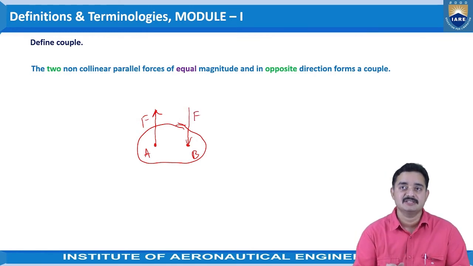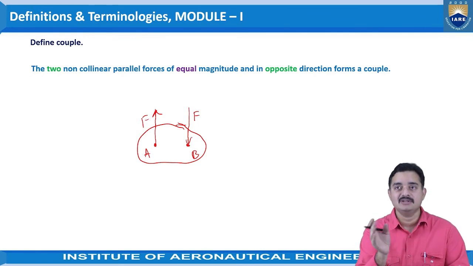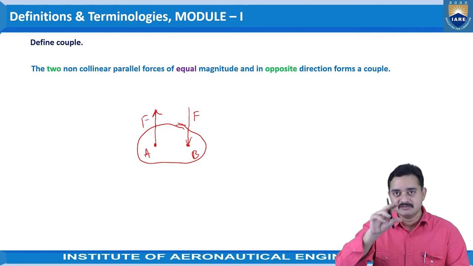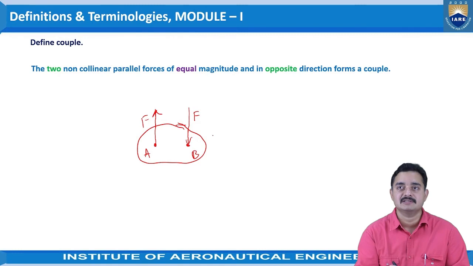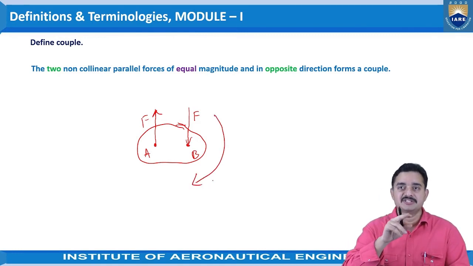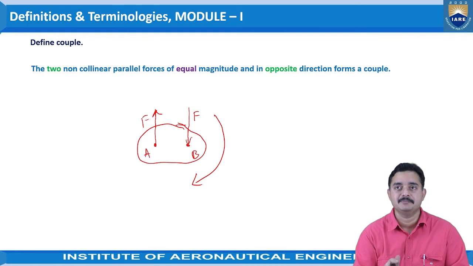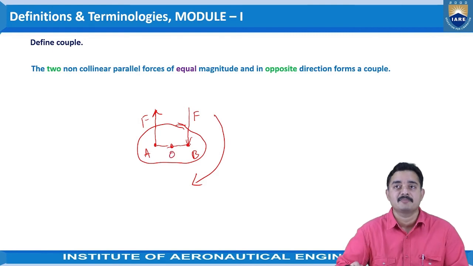So here, as you can see, because of the same force being applied at two different points in the opposite direction, what will we observe? We will observe a rotational movement, a clockwise rotation. This clockwise rotation will be symmetric. Equal rotation will happen considering the moment center anywhere in between. So this will form a couple.